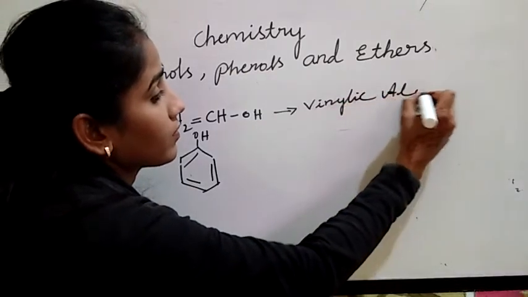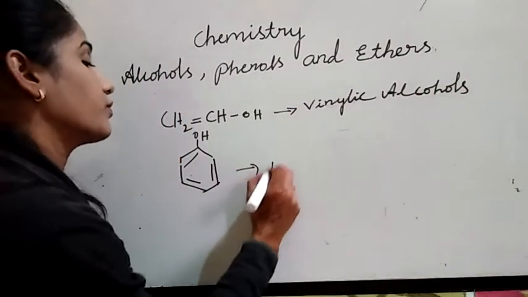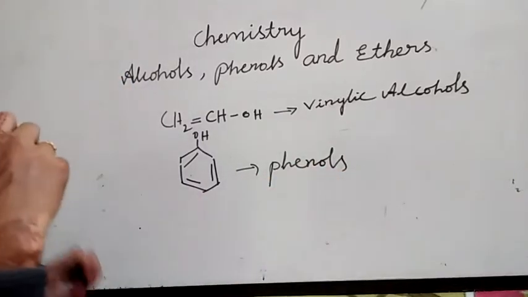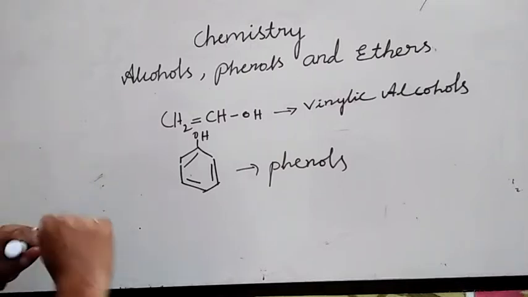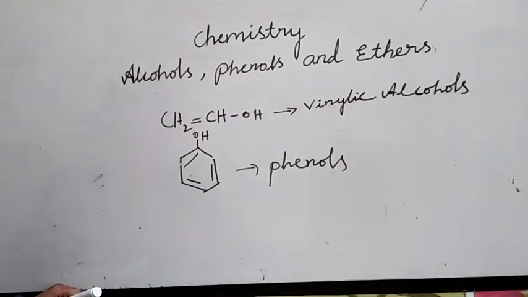This is phenols. This is about the compounds containing sp2 carbon atom in which OH is directly attached to sp2 carbon atom only. Okay. So, this is about the classification of alcohols and phenols based on number of OH groups attached to the carbon.